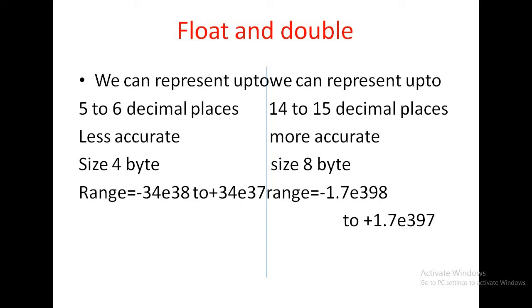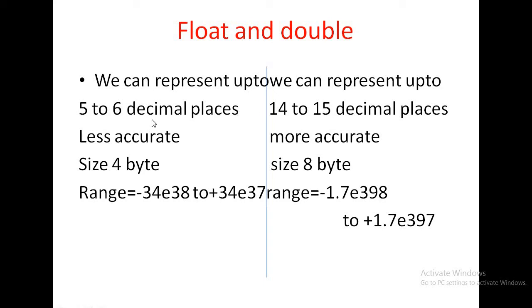Then what is the difference between float data type and double data type? In case of float data type, we represent up to 5 to 6 decimal places. After the decimal point, I can represent 5 to 6 numbers. But in case of double data type, after the decimal point, we can represent 14 to 15 decimal places.